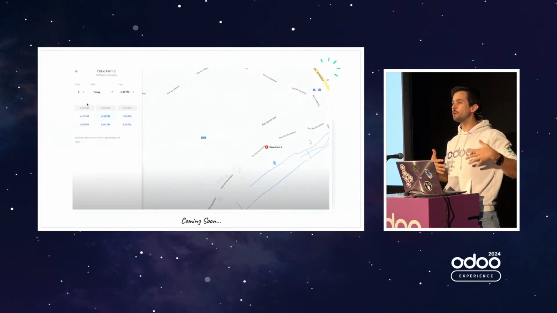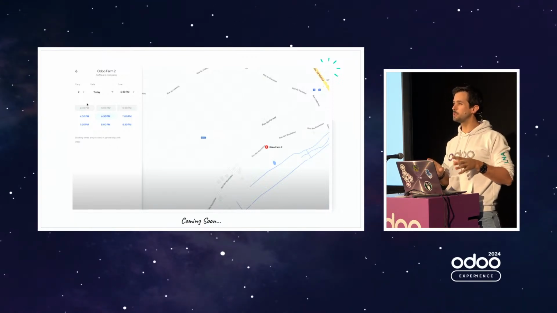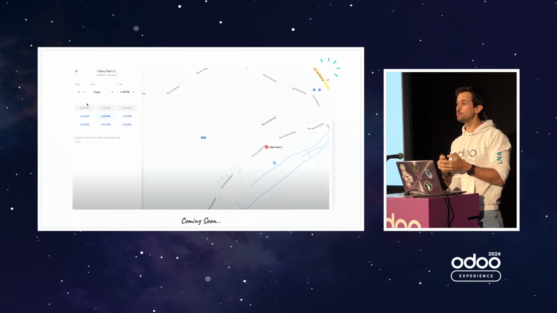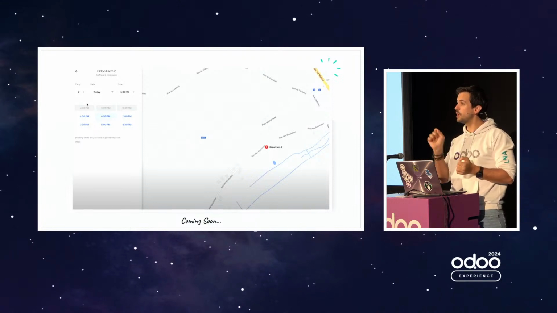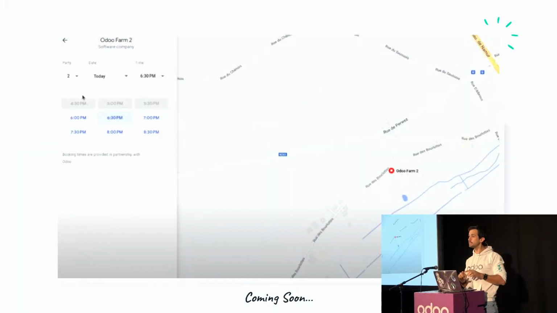And coming soon, we're still working on it, but I wanted to talk about it because it's going to be really big. We are working on an integration with Google Reserve. So you know when you look for the name of a restaurant on Google, you have a button to book directly from Google. We are working hard to make this possible in Odoo, so that the slots that are shown to customers are based on what's available in Odoo, and once they book something, it arrives in your database. That will come as soon as we're done with it. As you can guess, there's a lot of work, but it was still worth mentioning because it's going to be really cool for a lot of businesses.